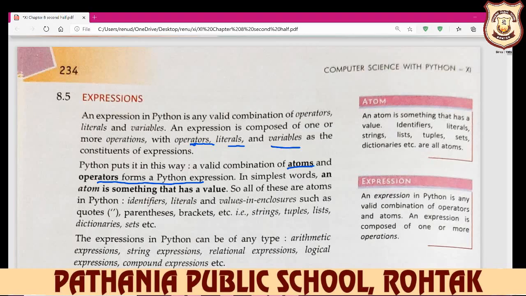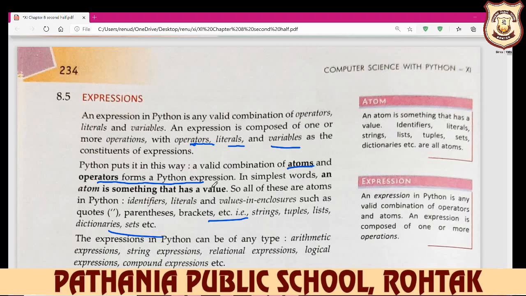For example, we write a is equal to 10. So a is the name of the variable, a is the name of your identifier. This is your atom. All of these are atoms in Python: identifiers, literals, and values enclosed in quotes, parentheses, brackets, etc. String, tuple, list, dictionary, sets, etc. These all are your atoms. And the combination of atoms and operators are your expressions.